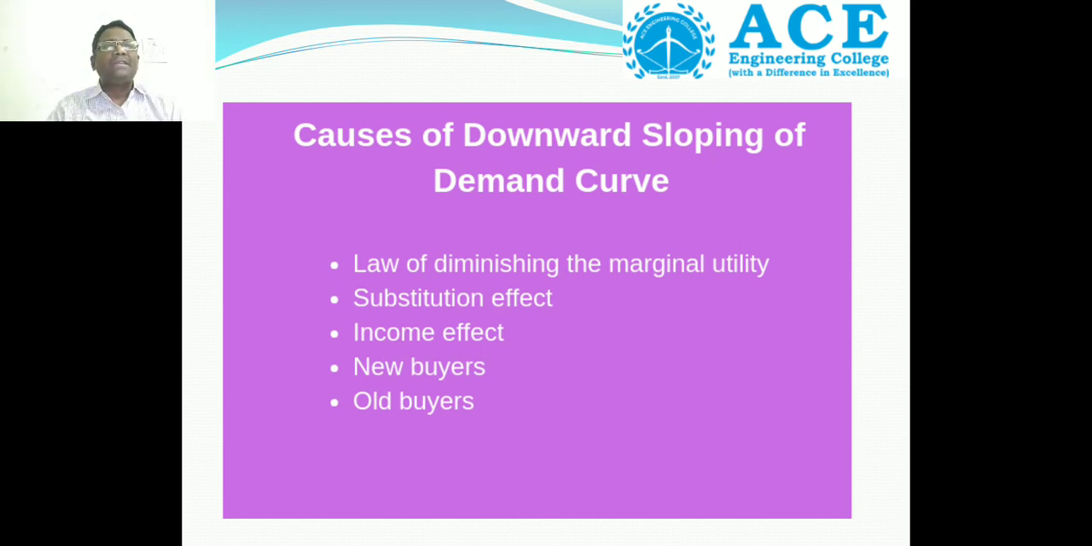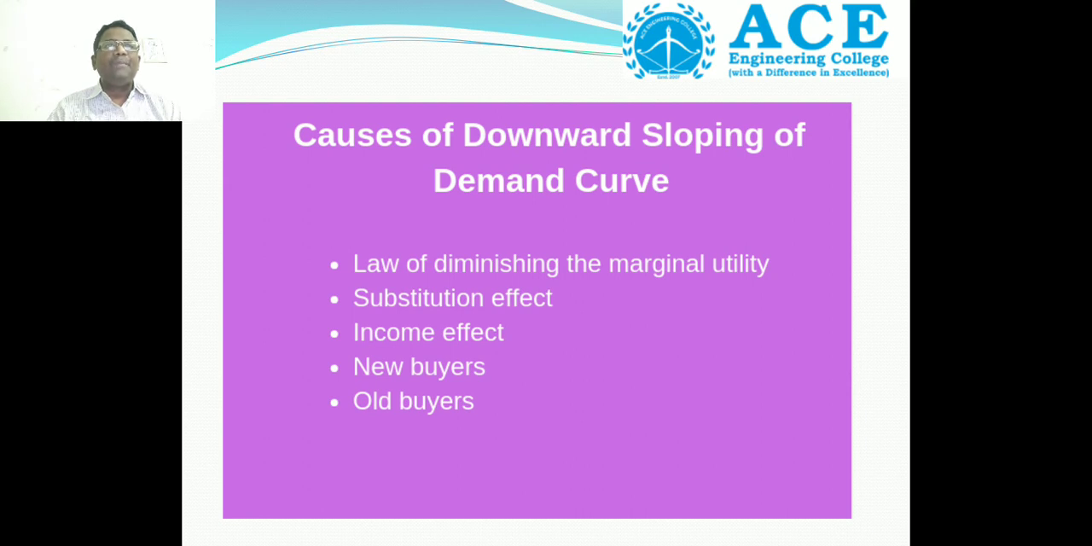First one is the law of diminishing marginal utility. Second one is substitution effect. Third one is income effect. Fourth one is new buyers. Fifth one is old buyers.